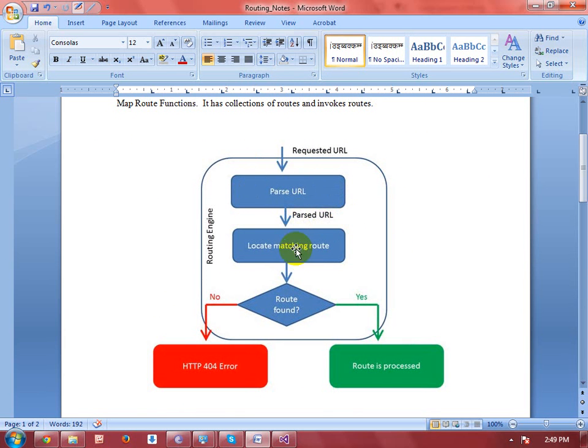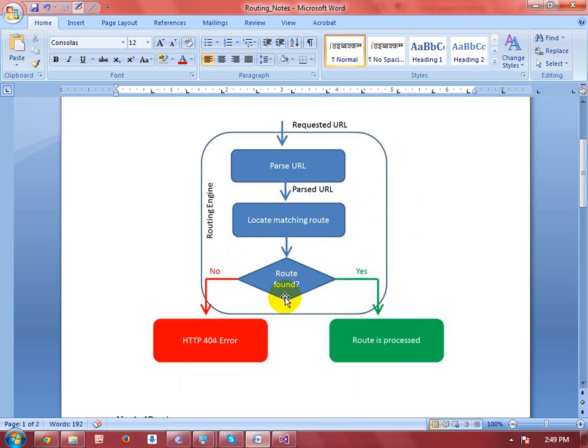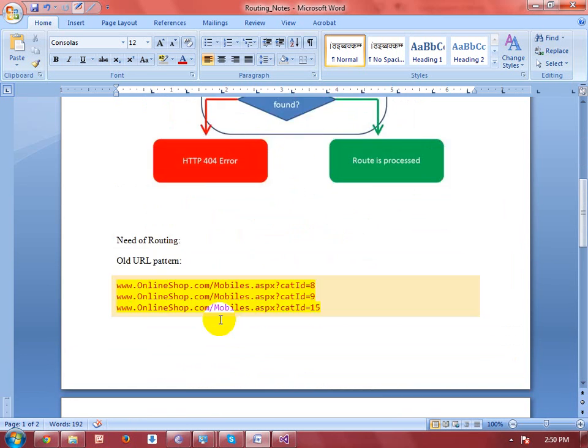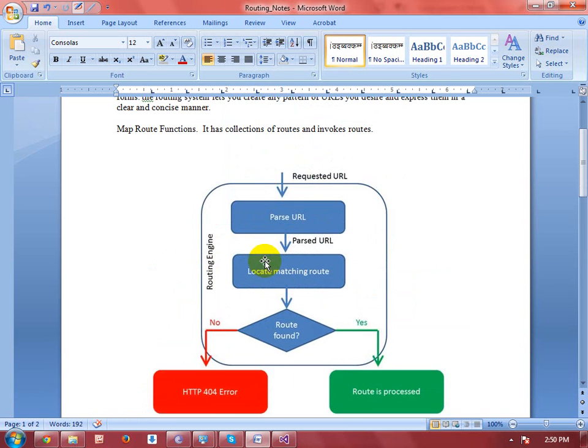The URL will be parsed, then it locates a matching URL. I will demonstrate how the matching is done. After that, if a route is found, the route is processed. If a route is not found, then an HTTP 404 error will be raised. This is the routing of your application.